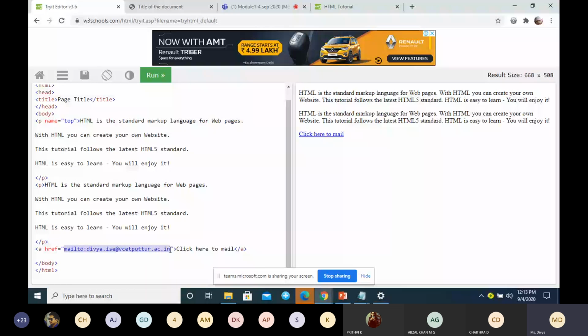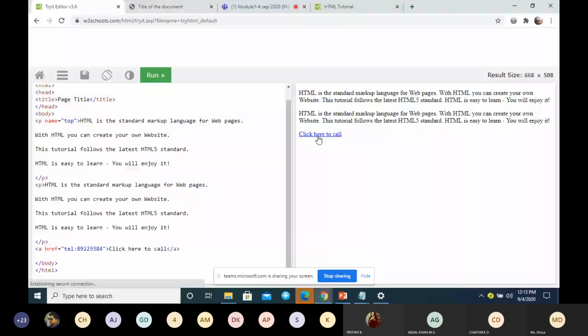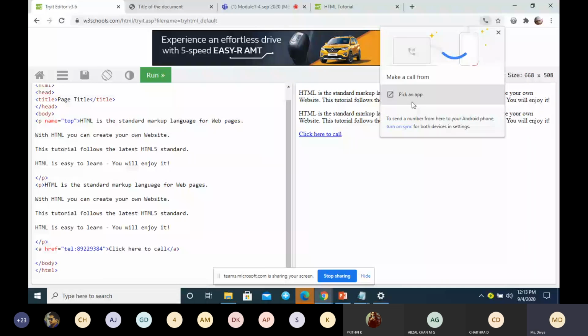So this is how you are supposed to give it: tel, colon, and write the valid phone number. You see the difference. Click here to call. I'll make some change for the text. When I click on this, you can see it says make a call. You can select the app and make a call. So this is how you can write a link to the telephone. Is it clear?